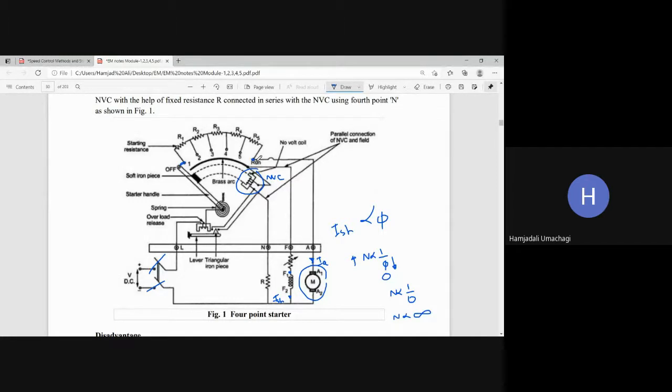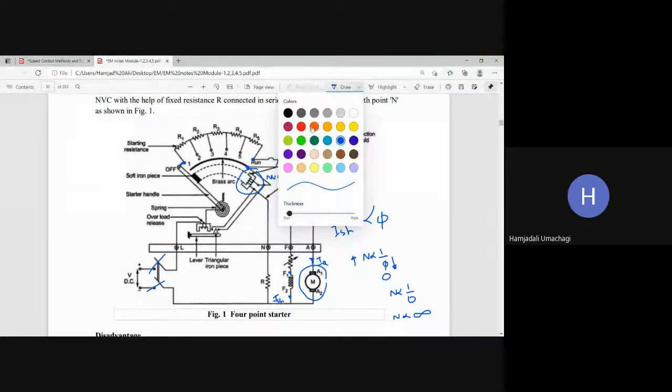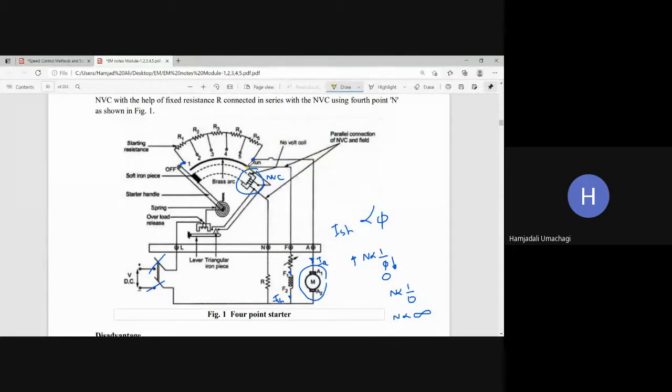NVC is getting the supply from this point of the brass point. Yes or no? If you want to see the NVC coil path, it is getting the supply from this point. So if you retrace that path, it comes to this point, and the handle is still there, and if you retrace that supply connection, it comes to the overload release coil and then to the input. So even though the machine is running at a dangerous speed, this no volt coil is still receiving the power supply from the input side.